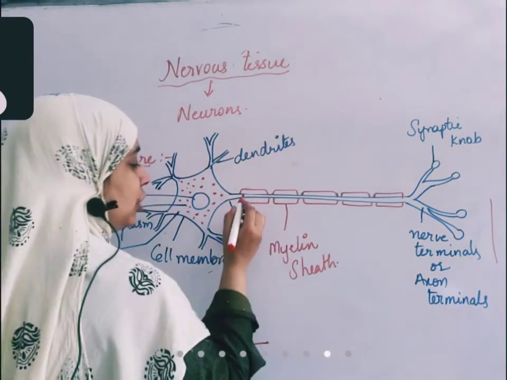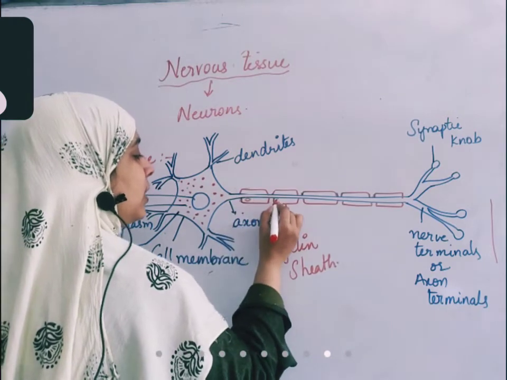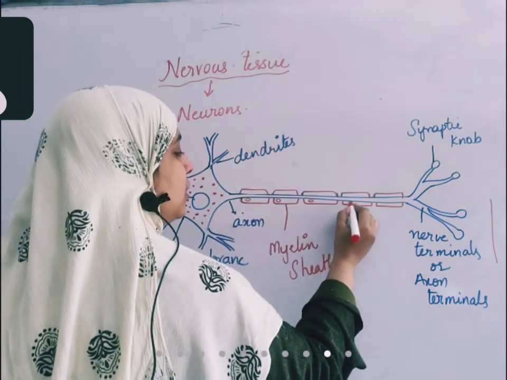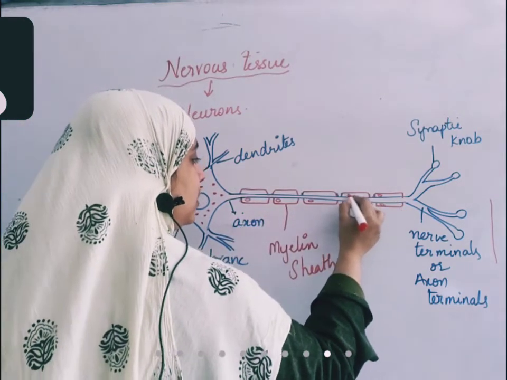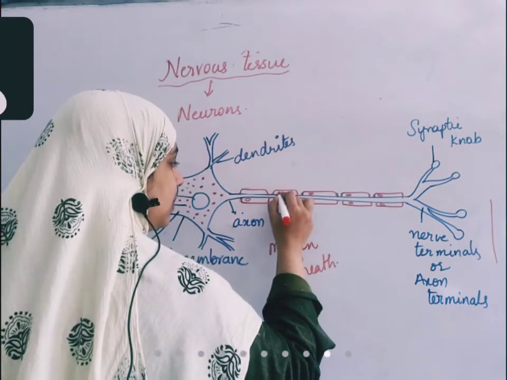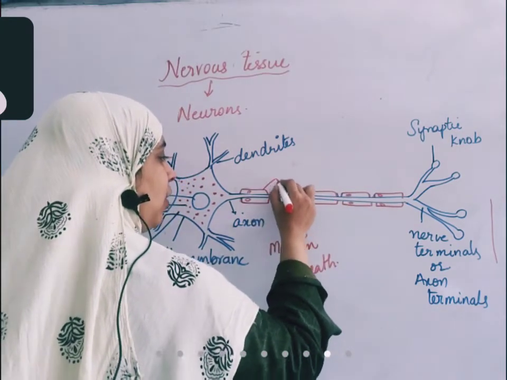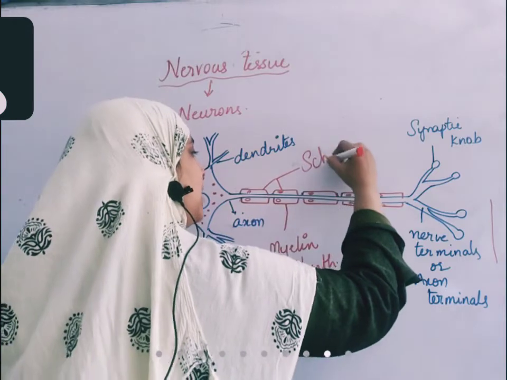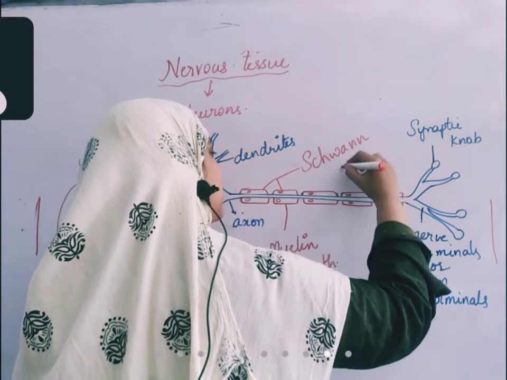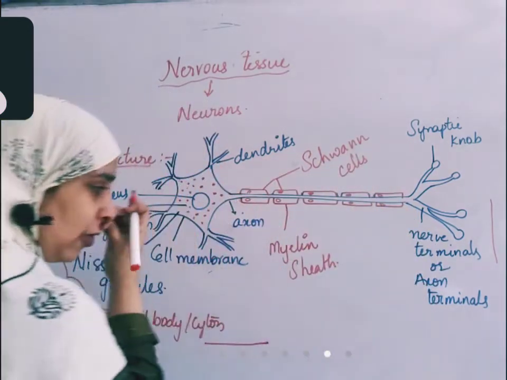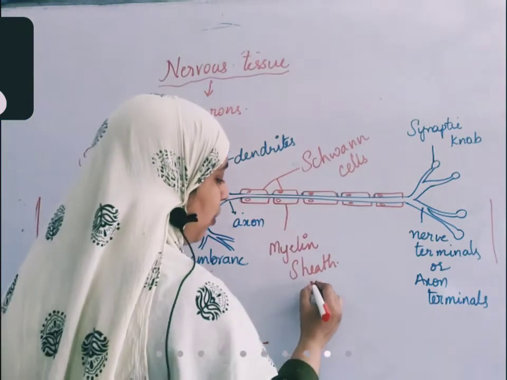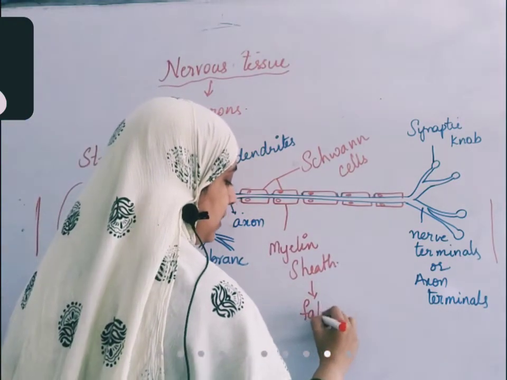This myelin sheath is made up of cells. 1, 2, 3. This is the nucleus. What I am drawing right now is the nucleus of the cells. These cells which make up the myelin sheath are called Schwann cells. What is present in this? It is made up of insulating fatty tissue.